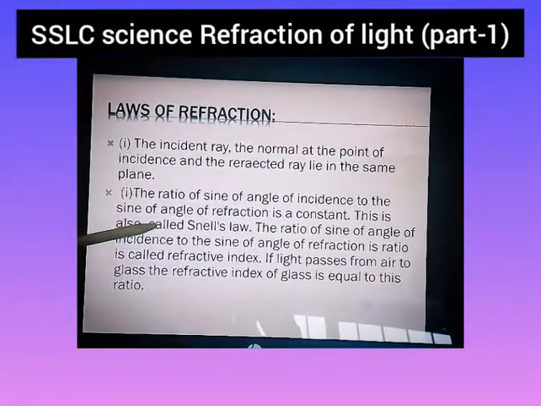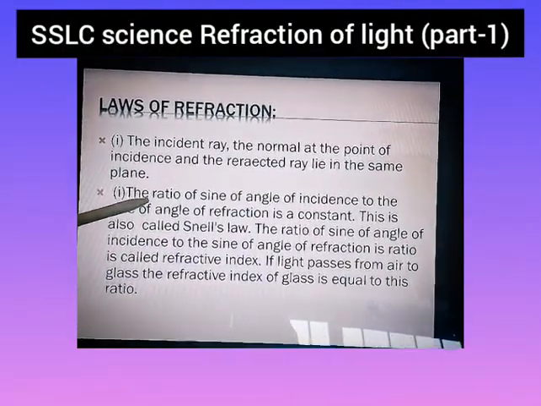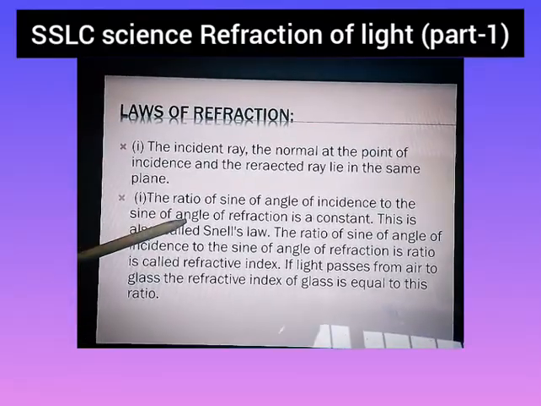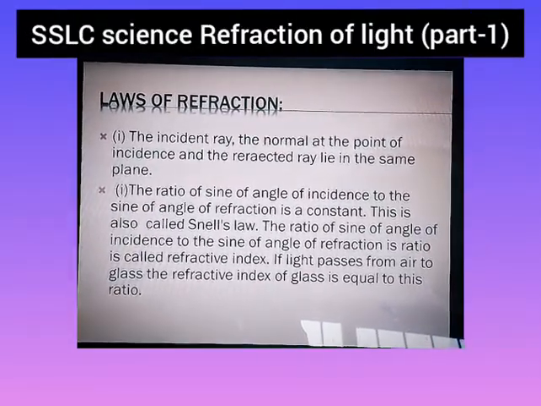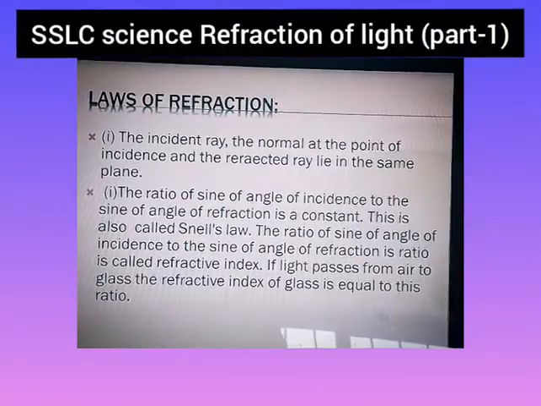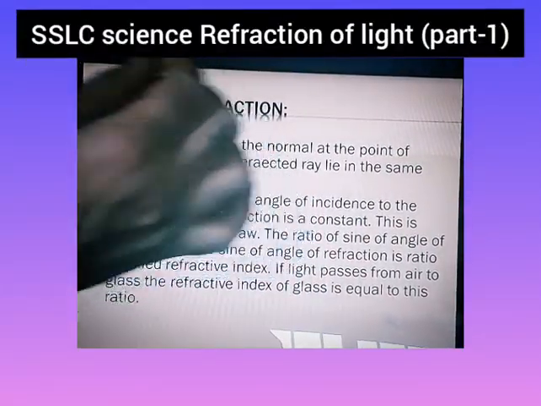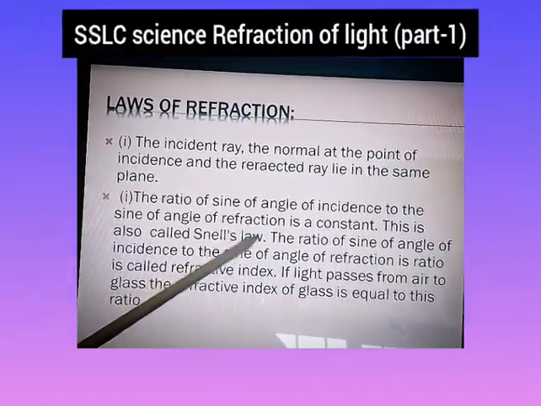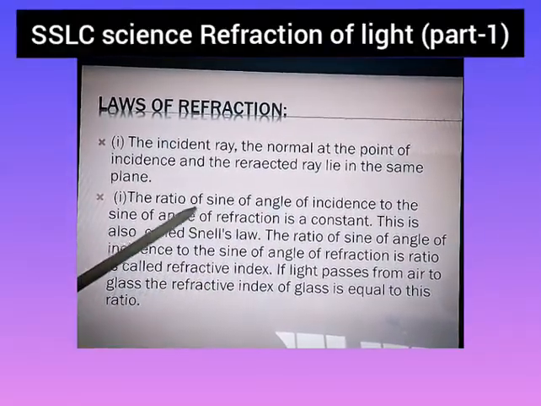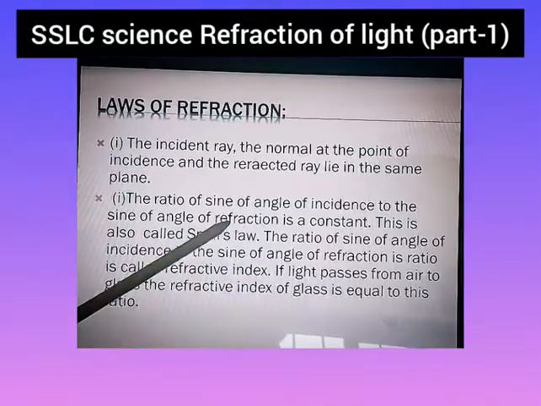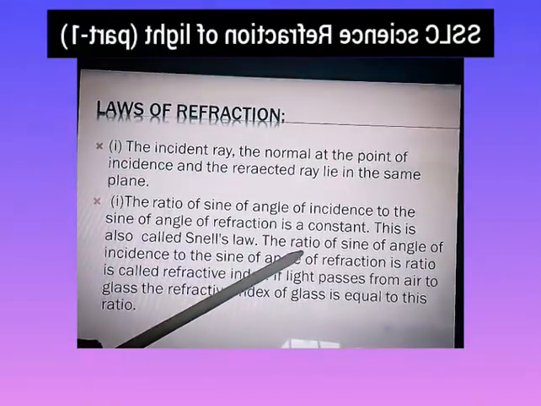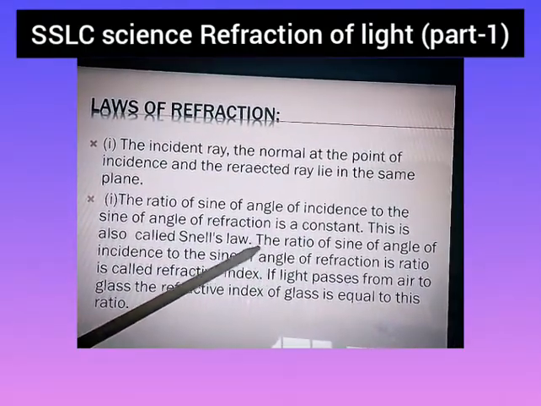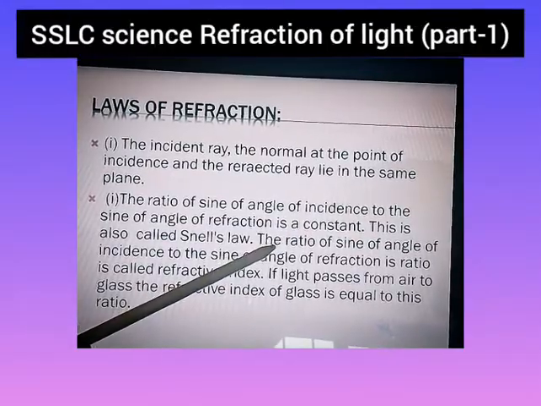So the second law is very important. The ratio of sine of angle of incidence. I think you are clear what is sine of angle of incidence. Angle of incidence is the angle between the incident ray and the normal. The ratio between the sine of angle of incidence and the sine of angle of refraction is a constant. The second law of refraction is called Snell's law.